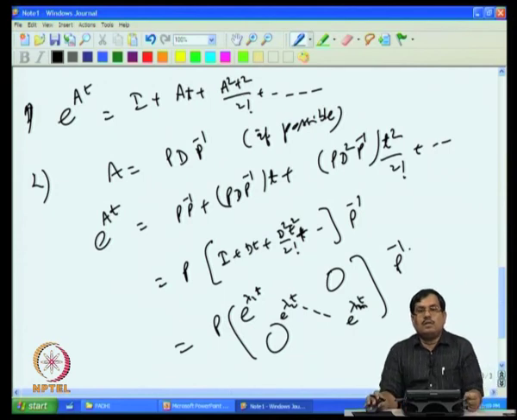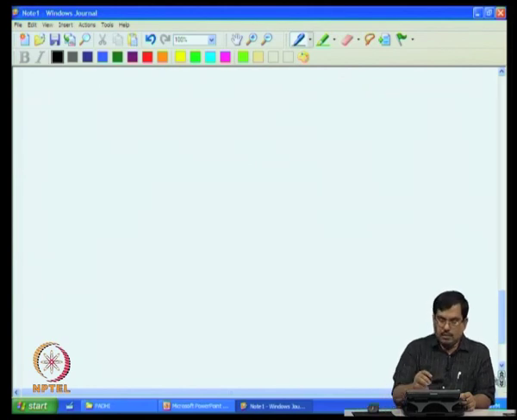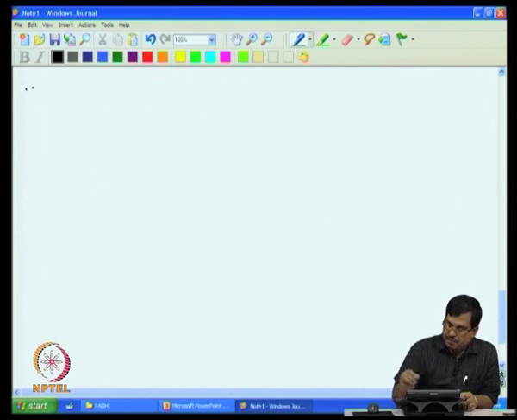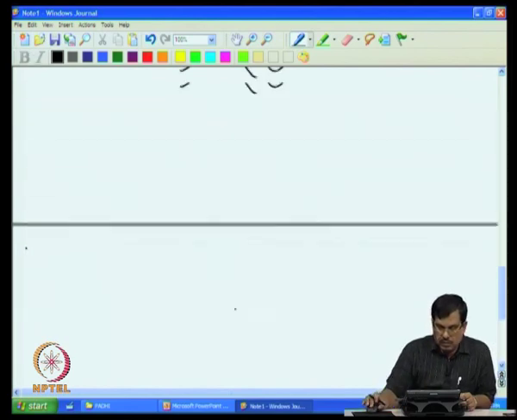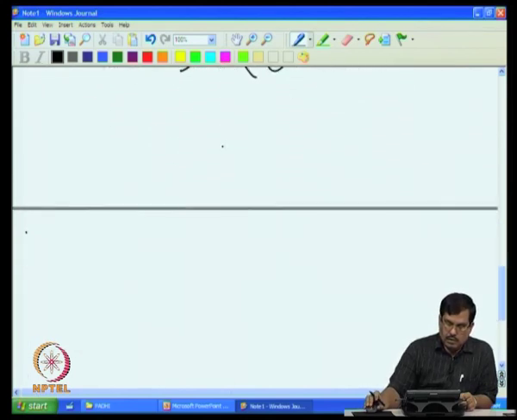So, if I have a matrix which is diagonalizable, then I can compute e to the power A t that way also, where each of those are nothing but scalar exponentials. Now, let us talk about another one. What we discussed here is two methods, the first is the series, the second one is this one. The third one is